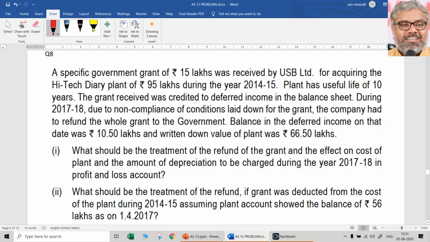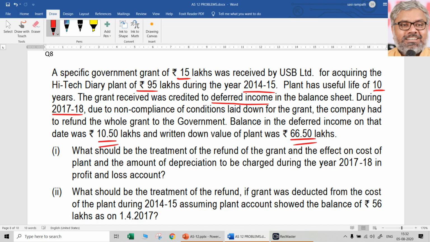Then, question number 8. A specific government grant of 15 lakhs was received by USB Limited. This is a specific grant for acquiring a high-tech dairy plant of 95 lakhs during the year 14-15. Plant has a useful life of 10 years. Grant received was credited to deferred income in the balance sheet. So that means once again the second method. Should always keep in mind which method is followed by any organization as per the question. During 17-18, due to non-compliance of conditions laid down in the grant, the company had to refund the whole of the grant to the government. Balance in the deferred income on that date was 10.5 lakhs.